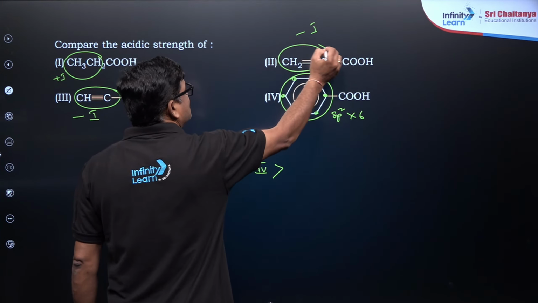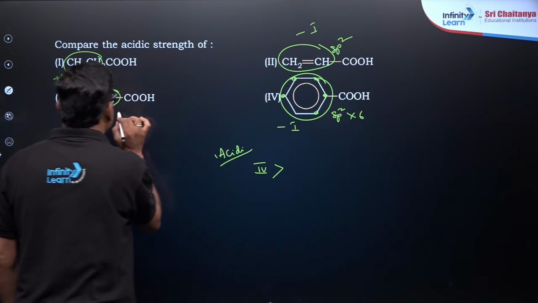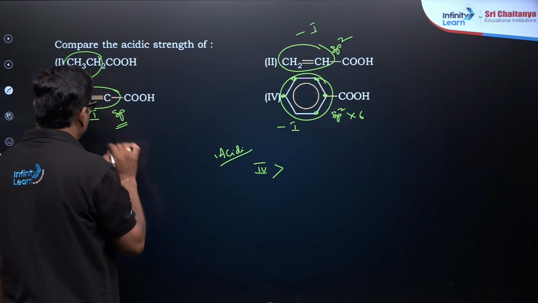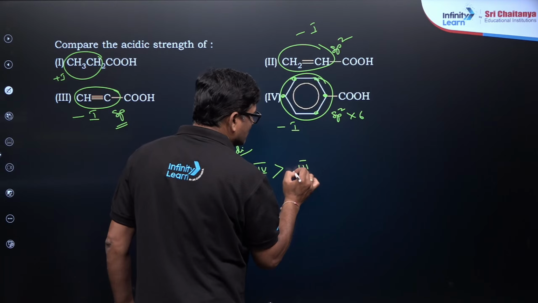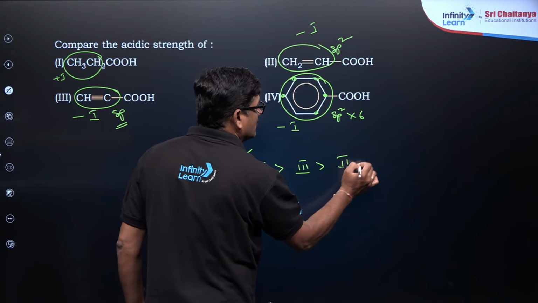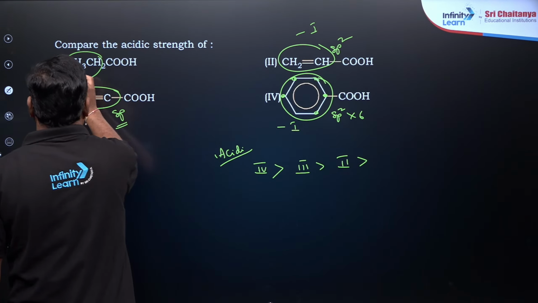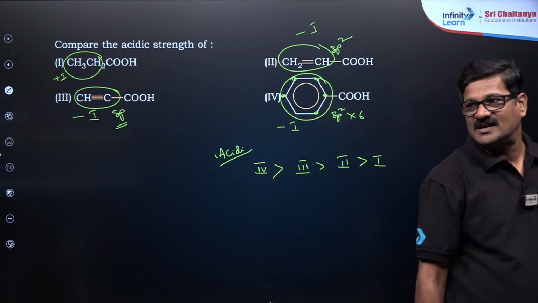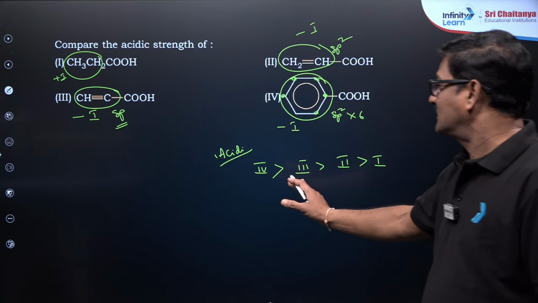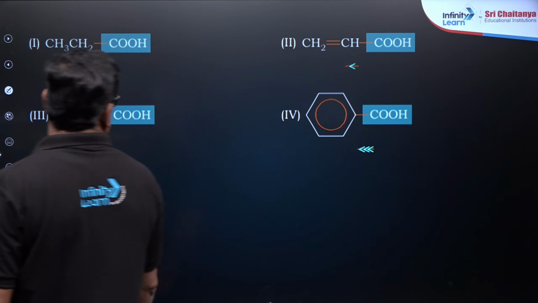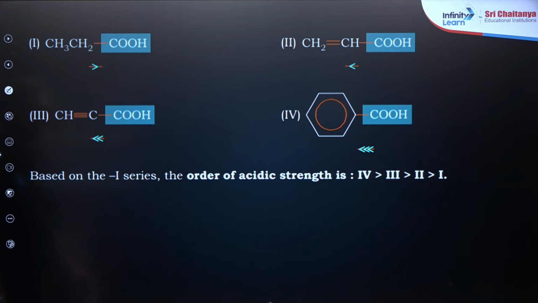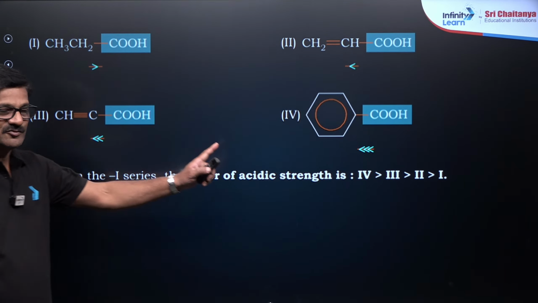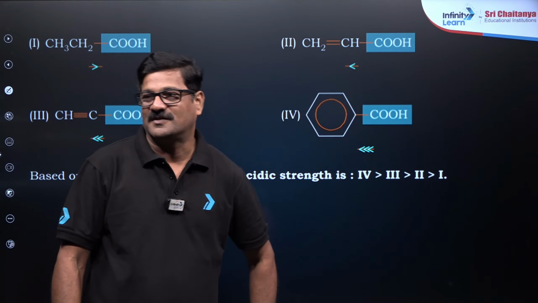Here it is sp2 carbon, and here it is sp carbon, so 3 is going to be greater than 2, and by the positive inductive effect this one will be the least. That is the actual order of the acidic strength. The correct answer for this is 4, 3, 2, 1.